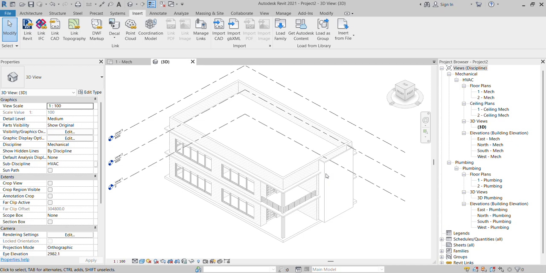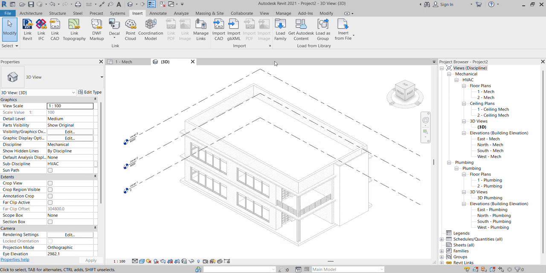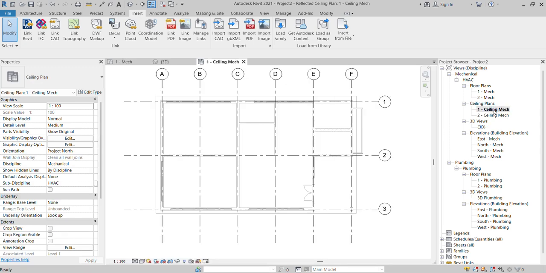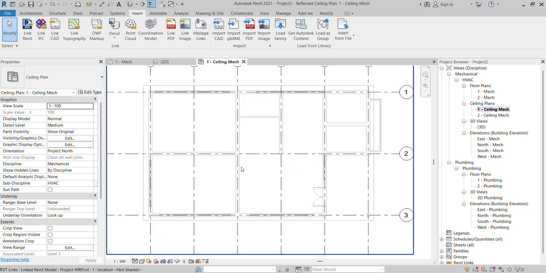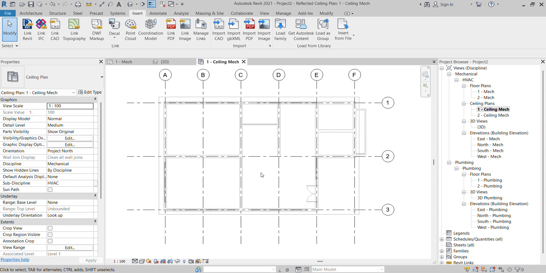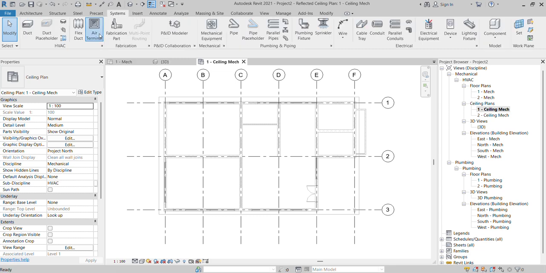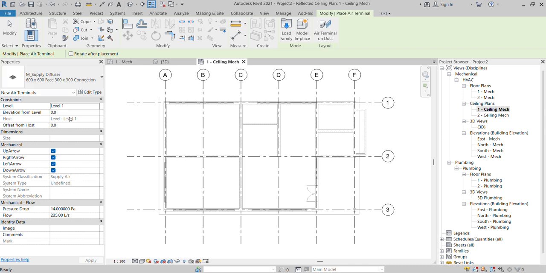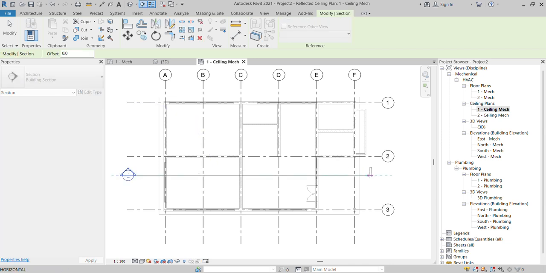Explain to you how to connect the HVAC devices, for example air terminals. So first of all, you can go to choose my ceiling mechanical. Right here you can go to find out the system. Here you can find the mechanical air terminal. So before that you can just do the section here.